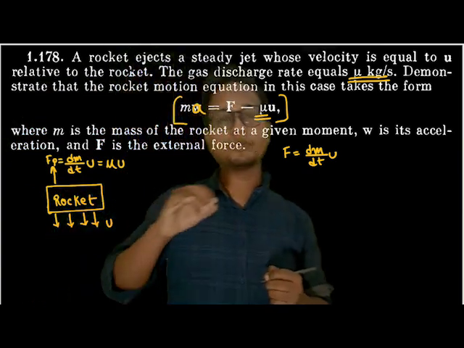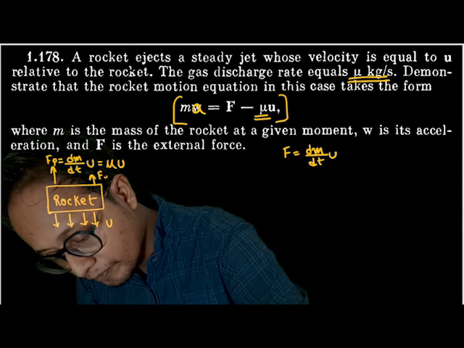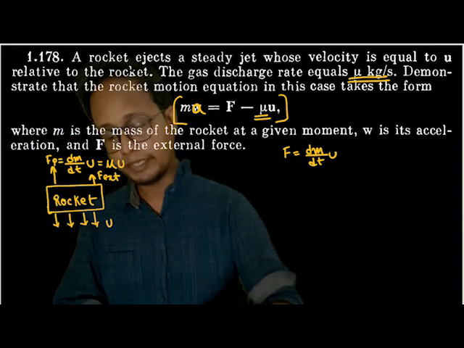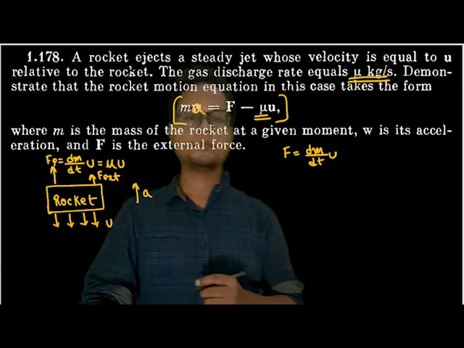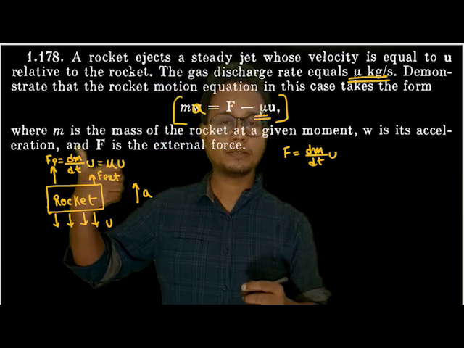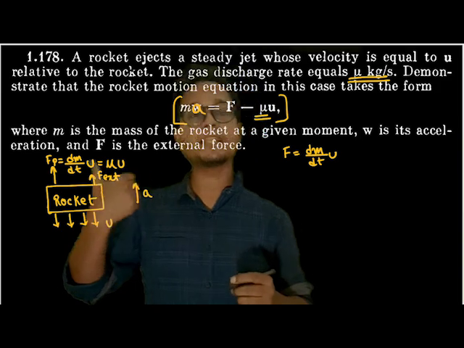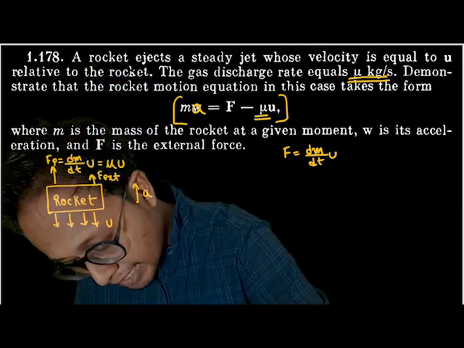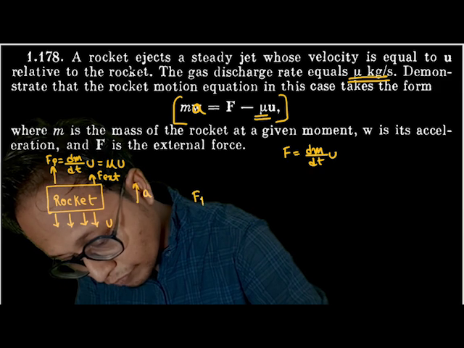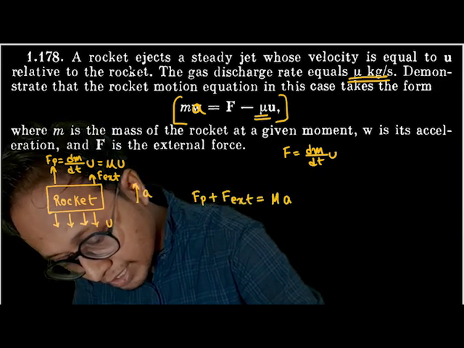Now the question is telling us there is another additional external force acting on the rocket. Then what would be the acceleration of this rocket? Understood? Force due to propulsion is dm by dt into u, or mu into u. If I add another external force, what is the acceleration of the rocket? Can I say net total force, force of propulsion plus F external, is equal to mass of the rocket into acceleration?